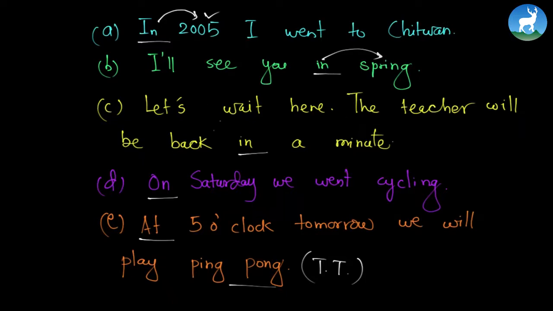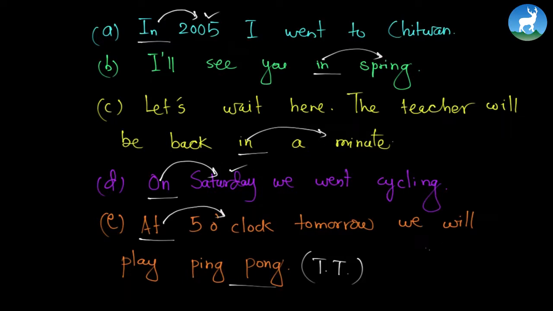Let's wait here. The teacher will be back in a minute. In a minute seems more exact, but in a minute could be not exactly a minute, it could be more than a minute. On Saturday means exactly on Saturday, but it could be any time on Saturday. It could be in the morning or in the afternoon or in the evening. So we don't know that. It's not that exact. At 5 o'clock means now this is the precise one.